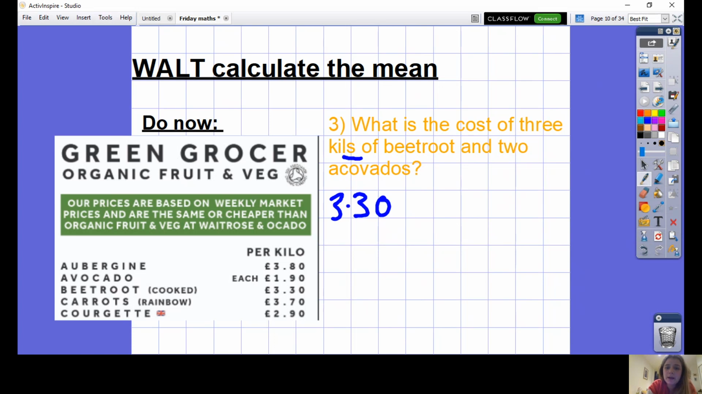£3.30 times by 3. £3.30 times 3 will be £9.90. So that's the cost of 3 kilos of beetroot. Now let's find 2 kilos of